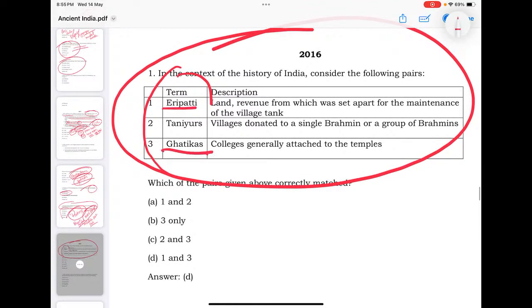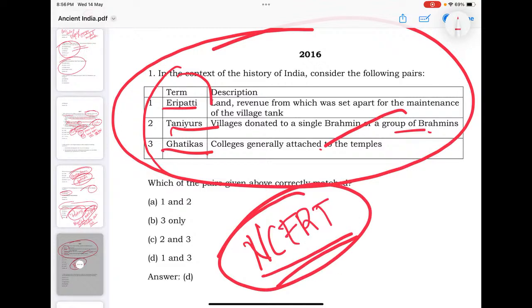Eripatti, Gedigas, and Taniyurs, given to a single Brahmin or a group of Brahmins. So what is the definition of each? What is Eripatti, what is Brahmadeya, what is Gediga? So many terms related to history are important, my dear students, that you shouldn't skip, especially when you study history from NCERT.